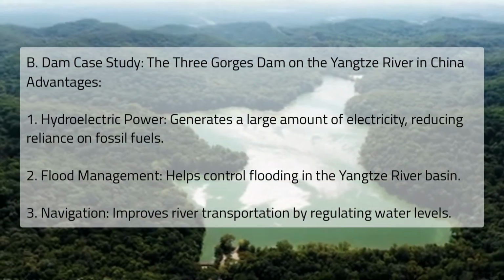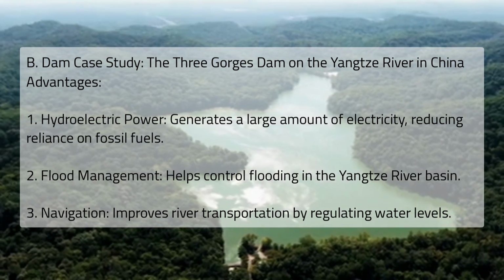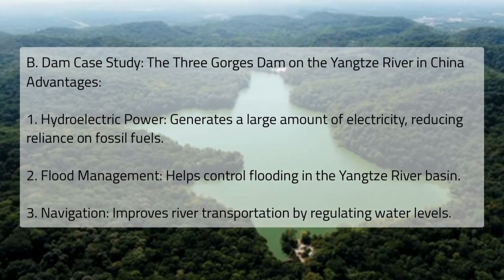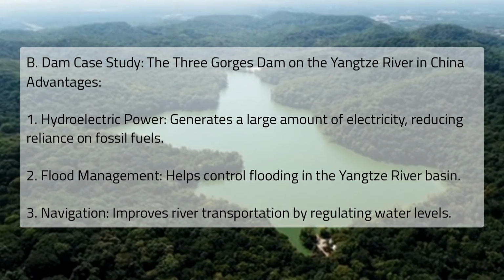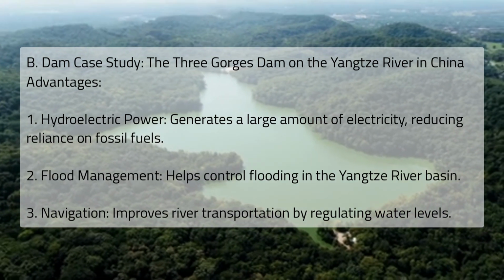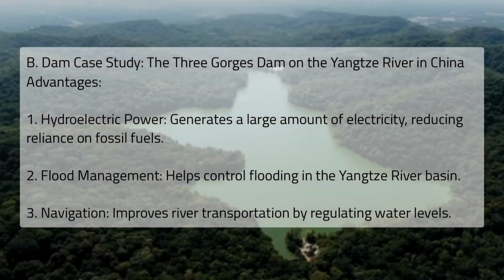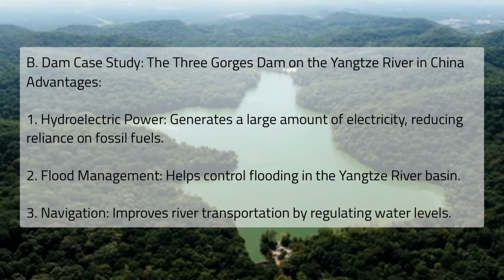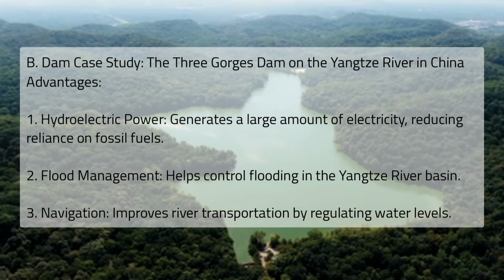B. Dam case study. The Three Gorges Dam on the Yangtze River in China advantages: hydroelectric power, generates a large amount of electricity, reducing reliance on fossil fuels. Flood management, helps control flooding in the Yangtze River basin. Navigation, improves river transportation by regulating water levels.